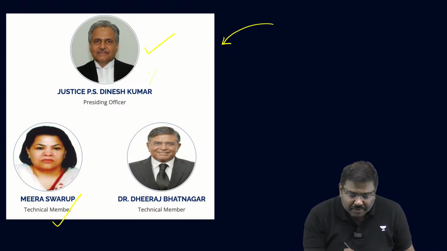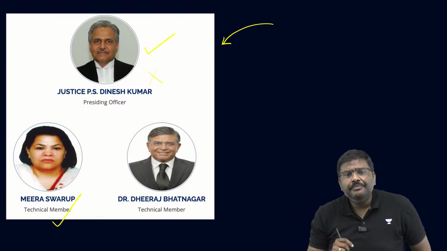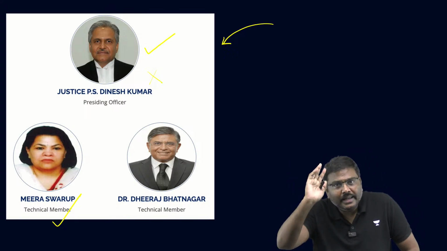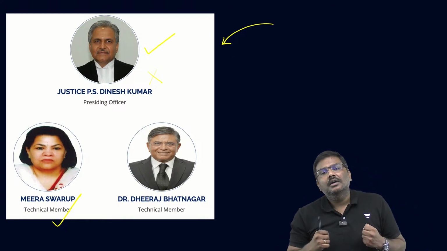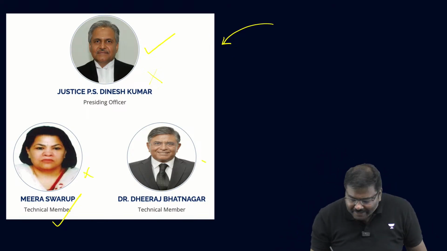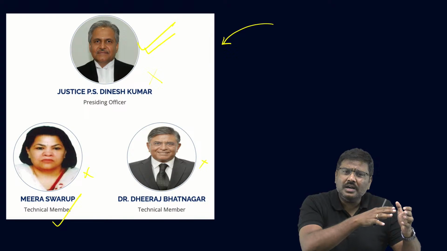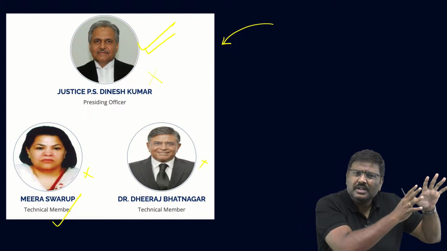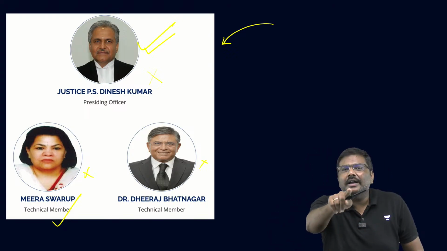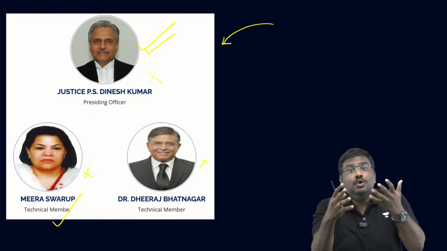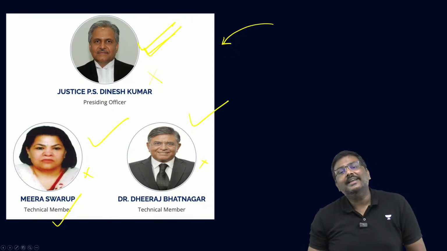Imagine there is no judicial member. Only technical member is there. Can they issue orders? Think of it. Do they have the judicial power? They do not have the judicial power. On the other hand, imagine there are no technical members, only a judicial member. Can a judicial member write an order speaking about the technicalities of the market? Does the person have any information regarding how the market actually works? No. That's the reason you need to have a judicial member as well as the technical member.